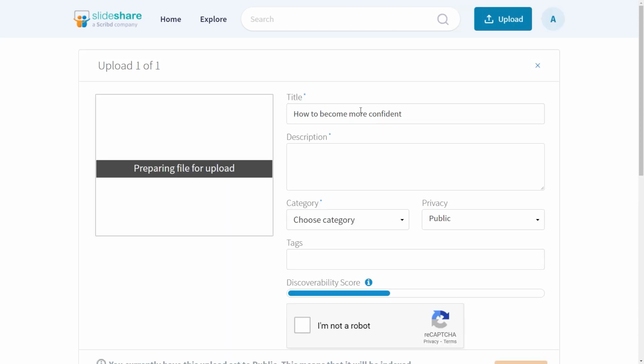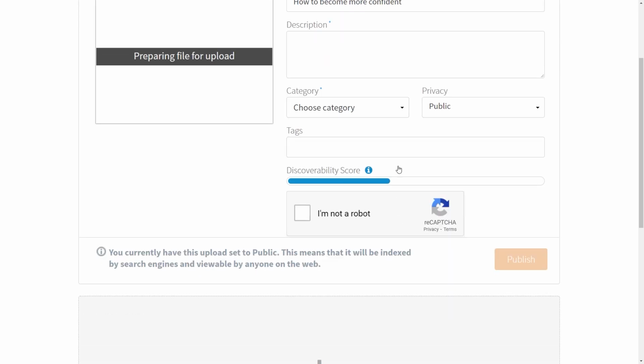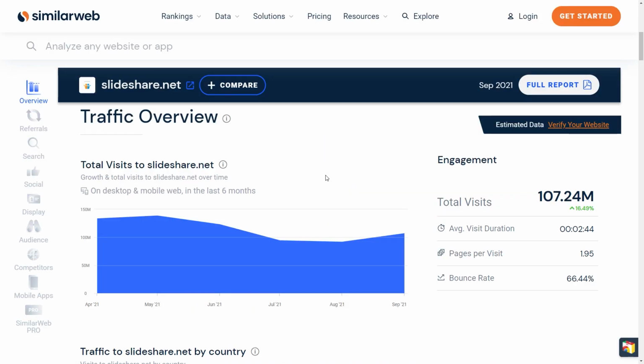When you do so, you will just have to enter in the title of the guide, which should be something like how to become more confident. You will then add the description, choose a category, add in a few tags, complete this captcha, and finally click on the publish button to publish your guide on Slideshare here. And when you do so, thousands of people will be able to see it because, as you've seen previously, this is a hugely popular website.